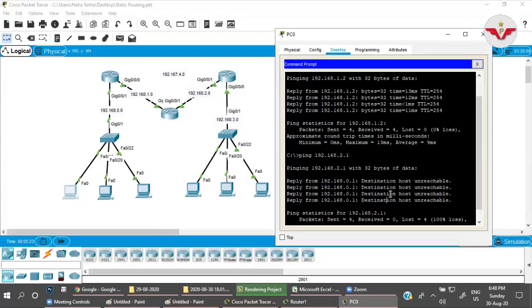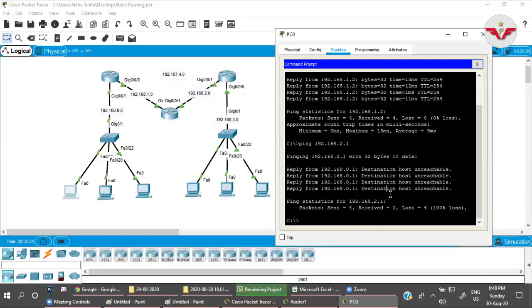What could be the reason? Just apply your logic. If you read the complete error message, you will get the answer. The complete error message is reply from 192.168.0.1. Means who is responding? 0.1 is responding. Who is 0.1? The default gateway. The default gateway is saying that the destination host unreachable.